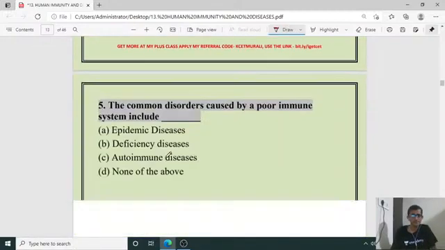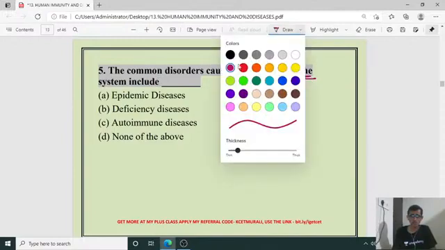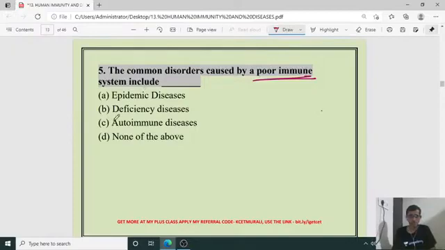Then the fifth question, question number 5. The common disorders caused by poor immune system include. So due to poor immune system, which is the common disorder or disease caused in human beings? Epidemic, deficiency disease, autoimmune disease, none of the above. So the fifth one, it is not pandemic disease, it is epidemic disease. So epidemic disease will be there due to the poor immune system.